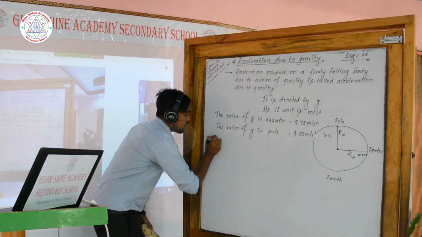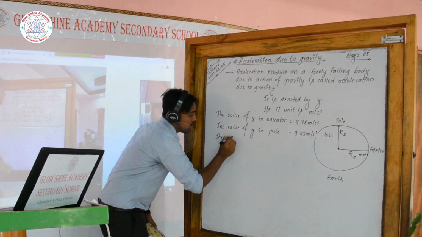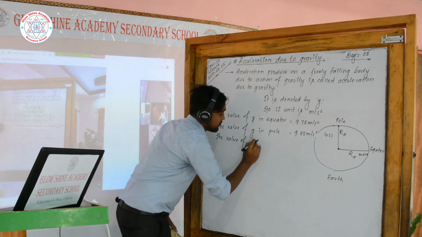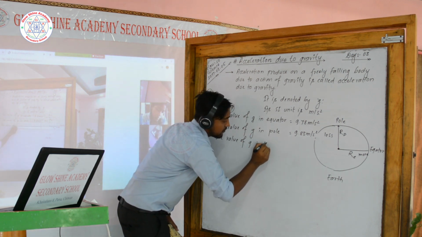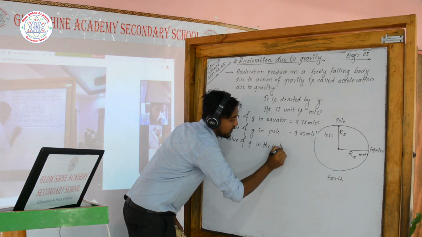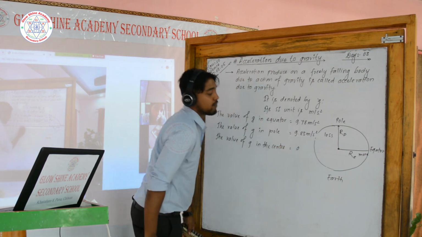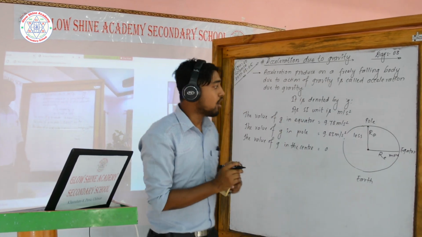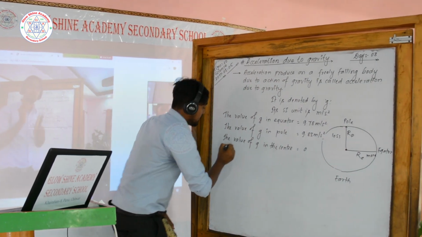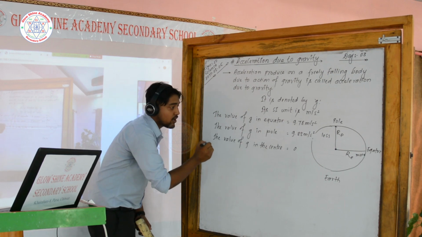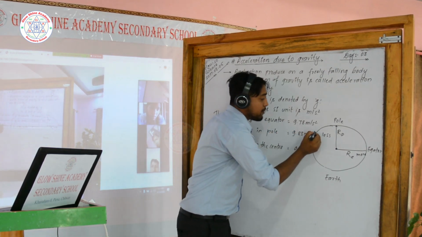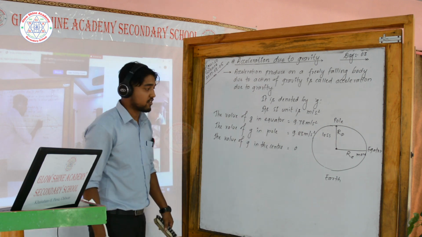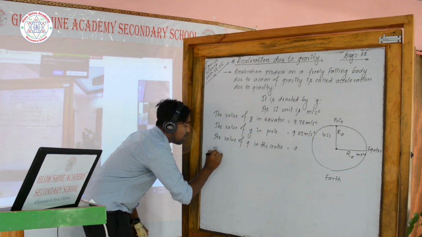Now, the value of g in the center is 0. So the average value of acceleration due to gravity of Earth is 9.8. We use it during the calculation, and mostly we use the value of acceleration due to gravity 9.8 from our small classes.